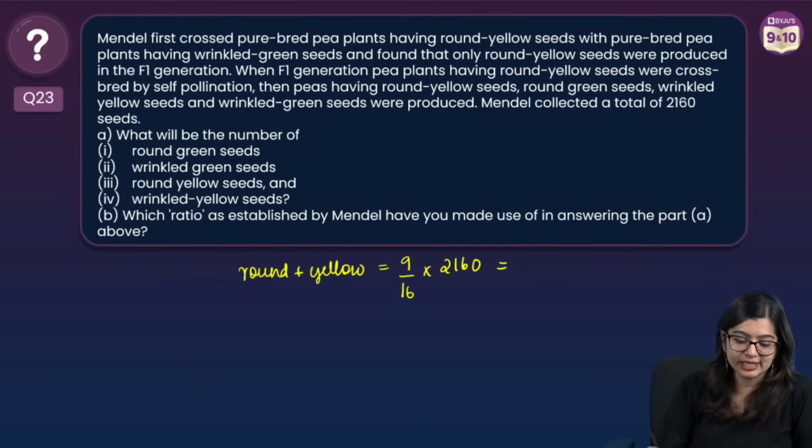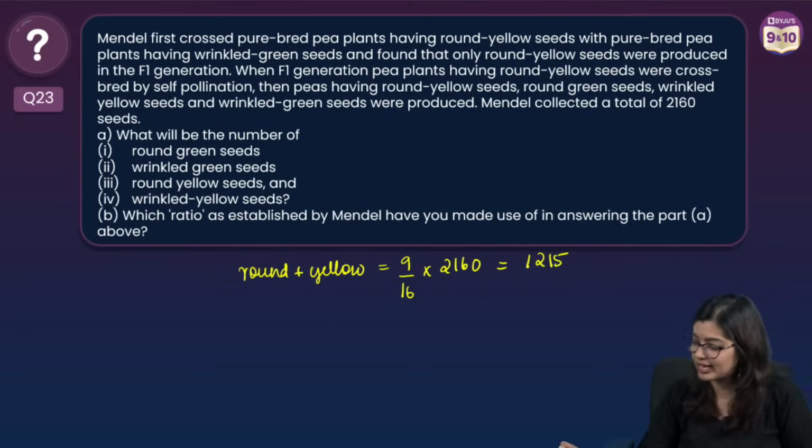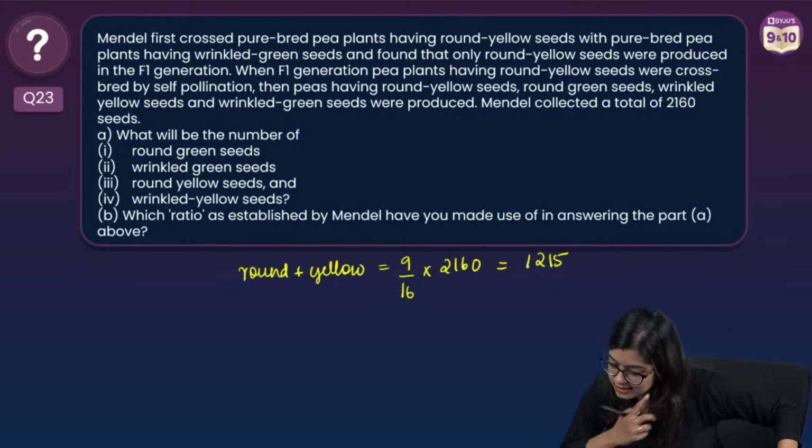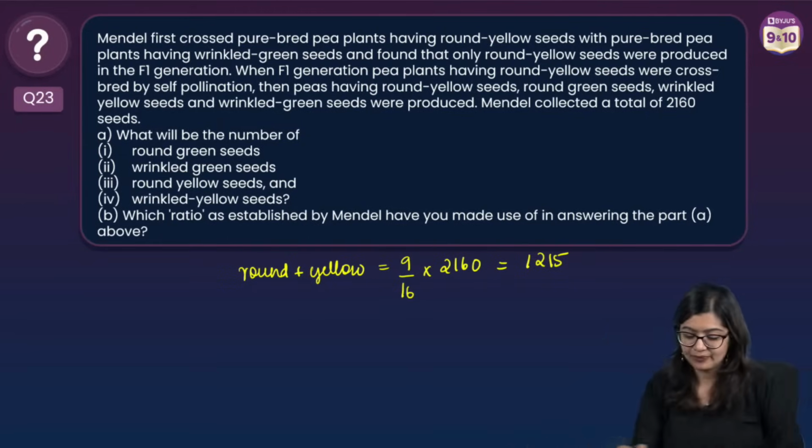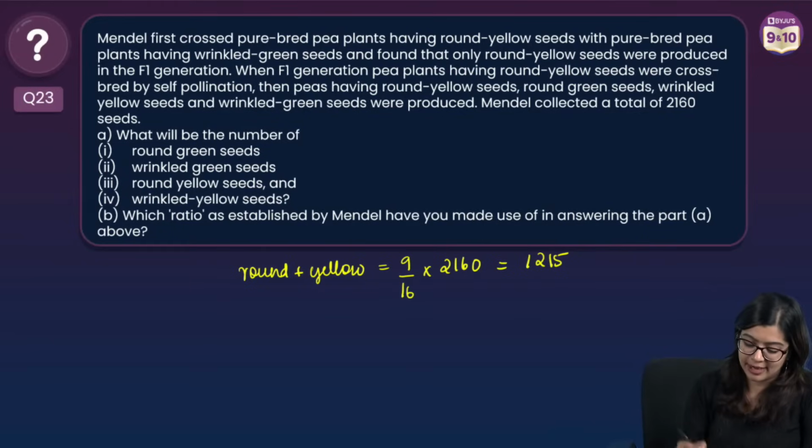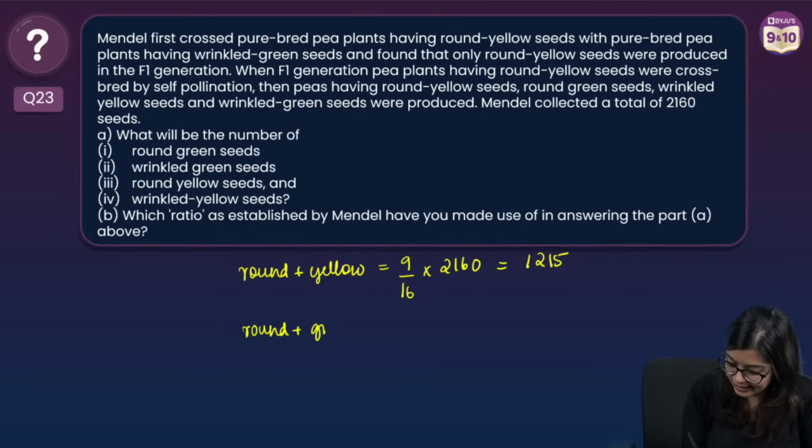Okay, so what will this be? Are you all getting 1215? Let me check the answers. Yeah. Are you getting 1215? Yeah. Next, what do we have? We have round plus green and we have wrinkled plus yellow. Right?